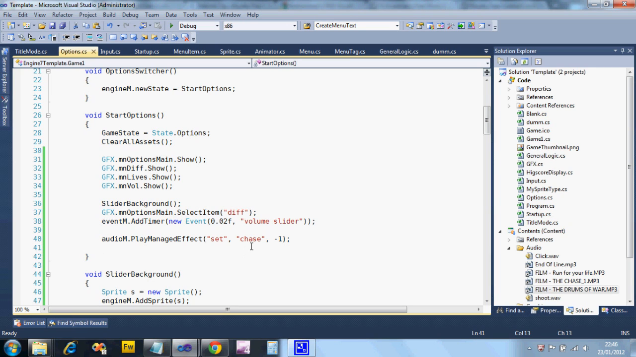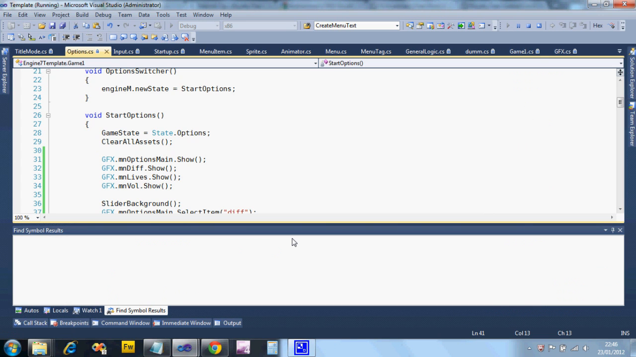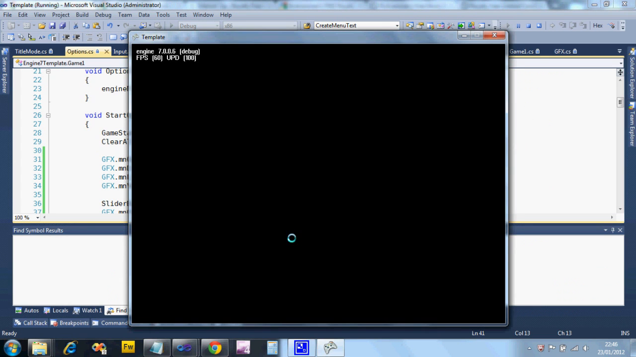So here I've got my options screen. I'm playing a sound effect, which is a piece of music I've loaded that I've called Chase. You can see that I've got these over on the right side, 3 pieces of music that are downloaded from a nice site that's got royalty free music. You'll see the link in the description for the video. Okay, so this is what the music sounds like.